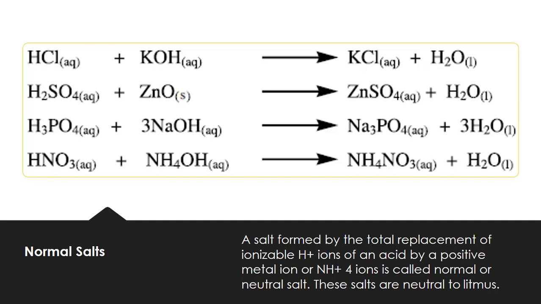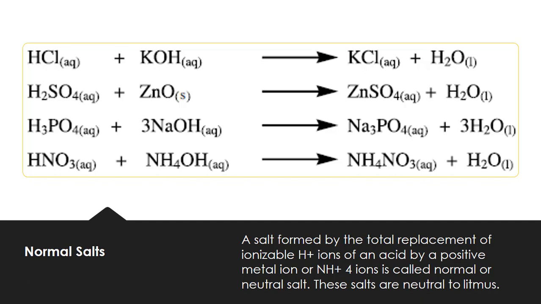What is the characteristic property? These salts are neutral to litmus. Now here are some examples. First, we have hydrochloric acid, that is an acid, and potassium hydroxide, that is a base. The reaction between acid and base produces potassium chloride, which is a neutral salt because in this salt there is no hydrogen ion. You can see in the reaction the salt is potassium chloride and water is formed. Potassium chloride has no hydrogen ion, so it is known as a neutral salt.